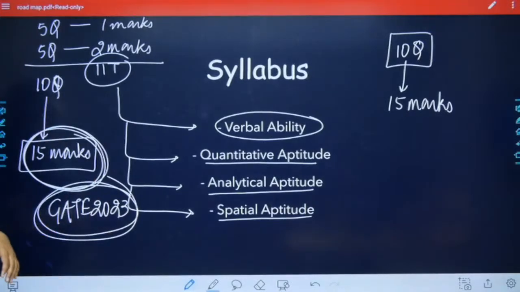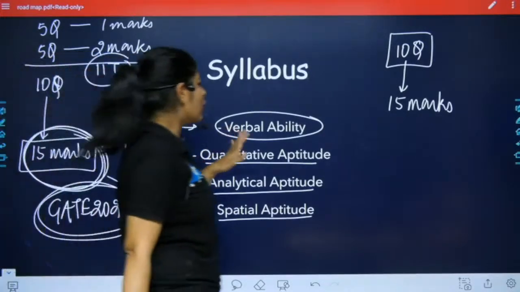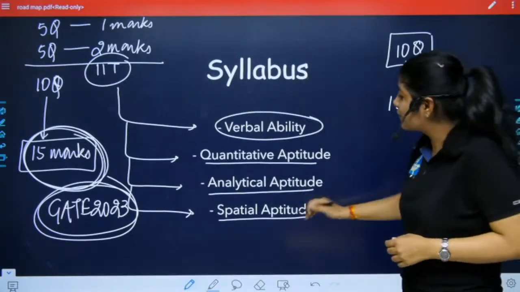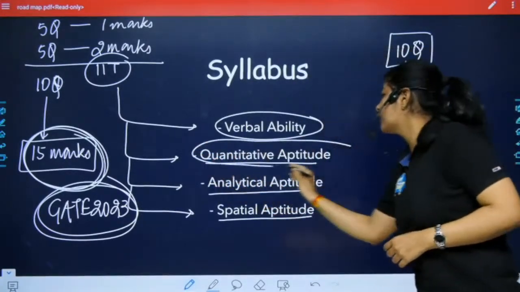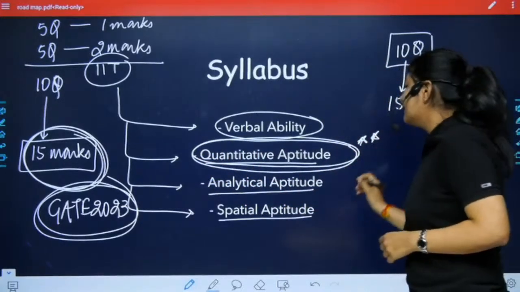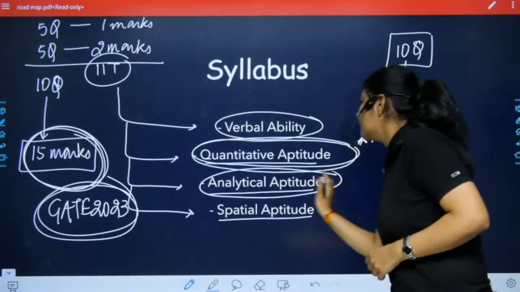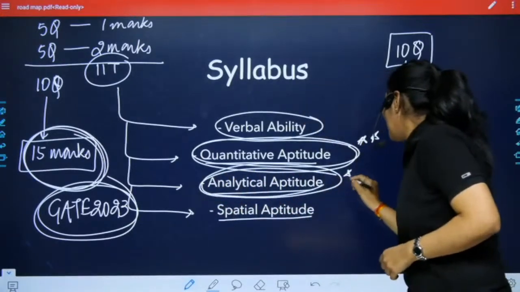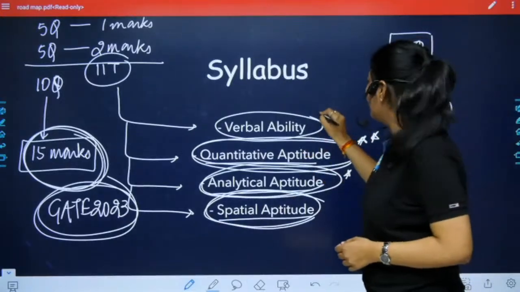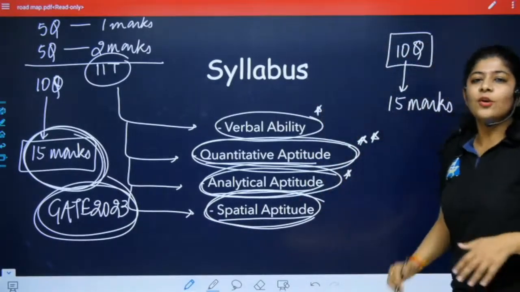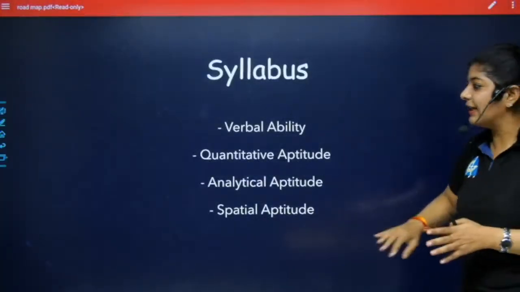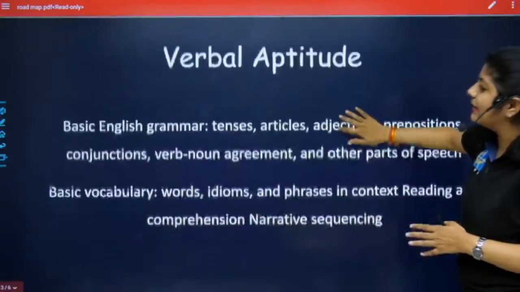So if we talk about these four topics, the most important topic out of these four is quantitative aptitude. This is the most important topic, and after that analytical aptitude, and then spatial aptitude, and then our verbal aptitude. So now let's discuss each of them and let's see what topics are covered under these.